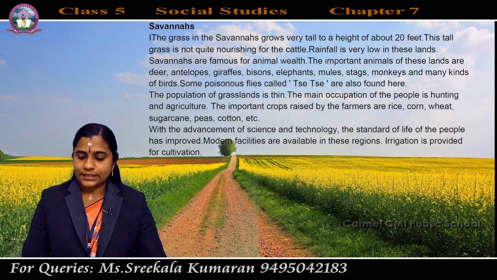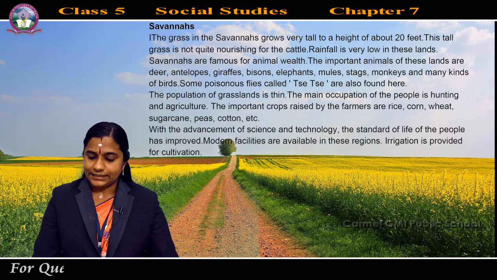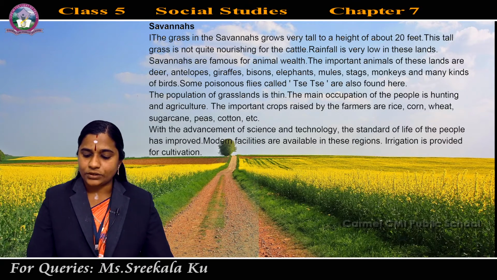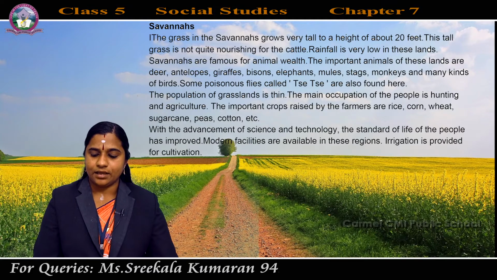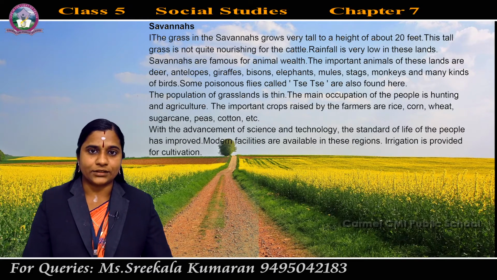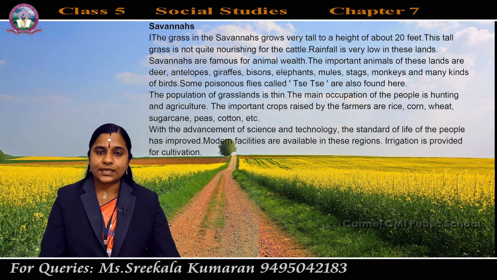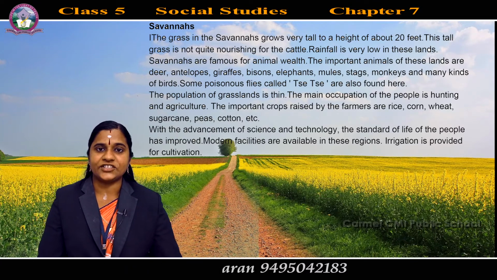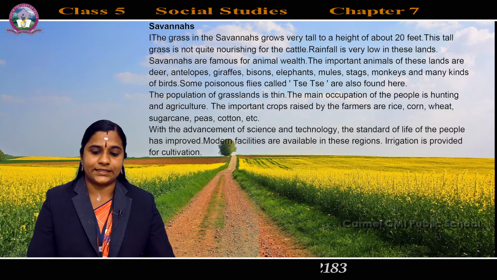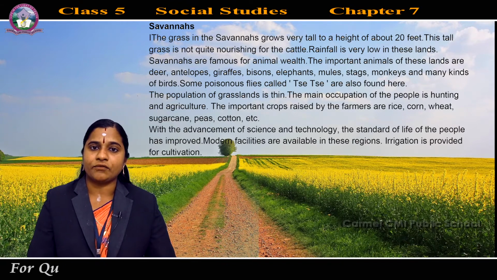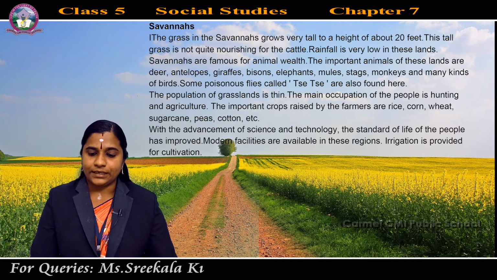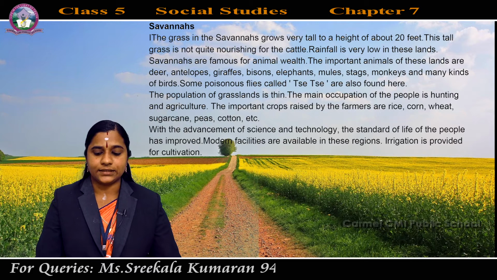And some poisonous flies called tsetse are also found here. Poisonous means causing or capable of death or illness. So some poisonous flies called which one? Tsetse. How is it pronounced? Tsetse. An African blood-sucking fly is known as tsetse. It is an African blood-sucking fly, and it is also seen in the savannas region.